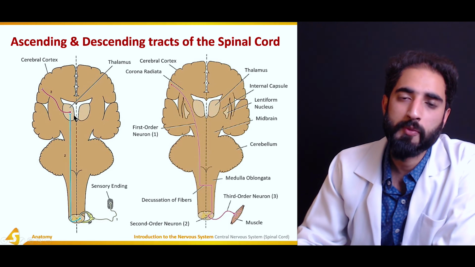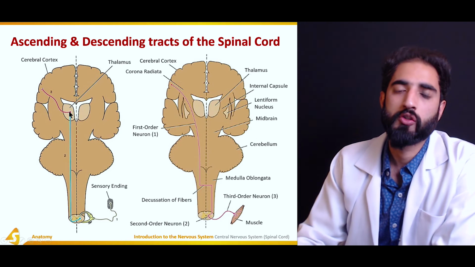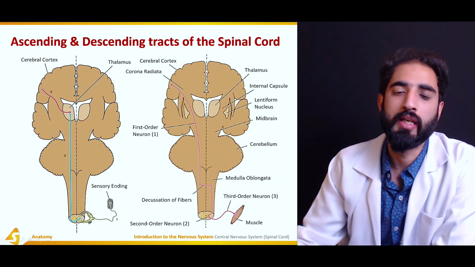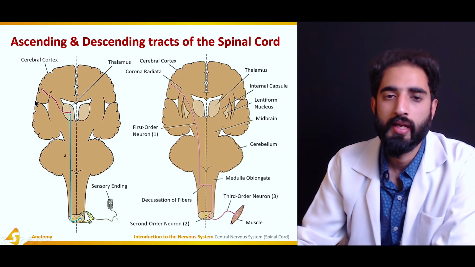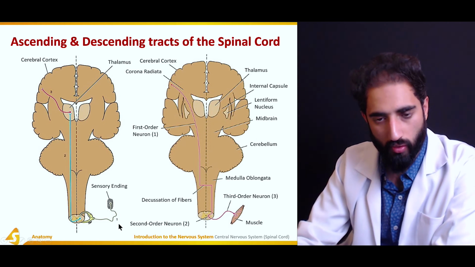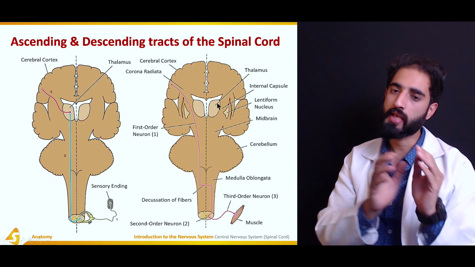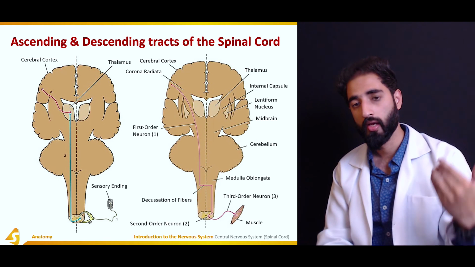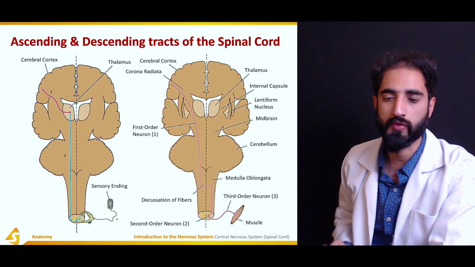Now this synapses with the third order neuron, which starts from the thalamus and ends in the somatosensory area, or primary somatosensory area, where the stimulus is perceived. This is an example of an ascending tract or ascending pathway consisting of first order, second order, and third order neurons. On the other hand, we have the descending tract, in which the message originates in the higher centers of the brain and is transmitted via the descending tracts to different effector organs such as muscles, for example.